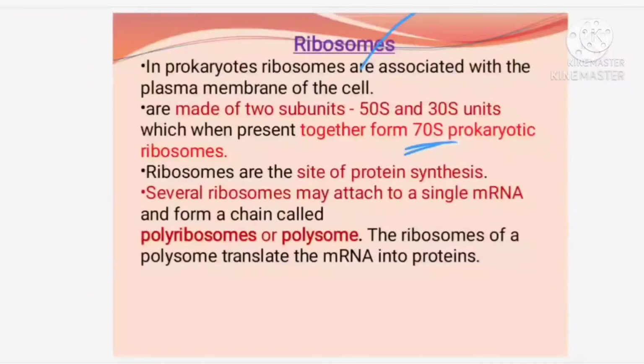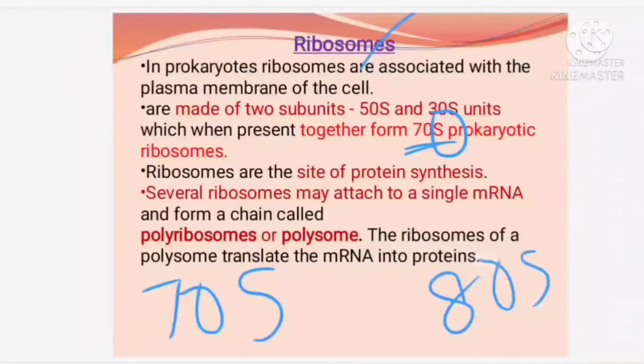Okay. So what do you mean by the 70S? Here, S is signifying a symbol. What is the symbol? It is Svedberg unit. Now, what is the difference between the eukaryotic ribosome and a prokaryotic ribosome? Listen carefully. In case of the prokaryotic ribosome, it is 70S, and in case of the eukaryotic ribosome, it is 80S. Okay. So eukaryotic ribosome is 80S, and for prokaryotic it is 70S.